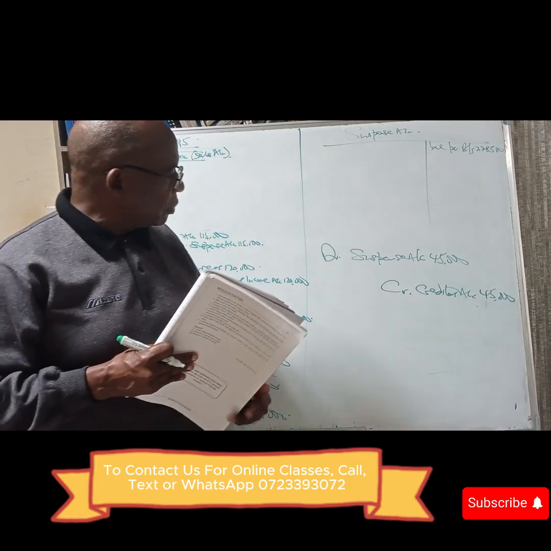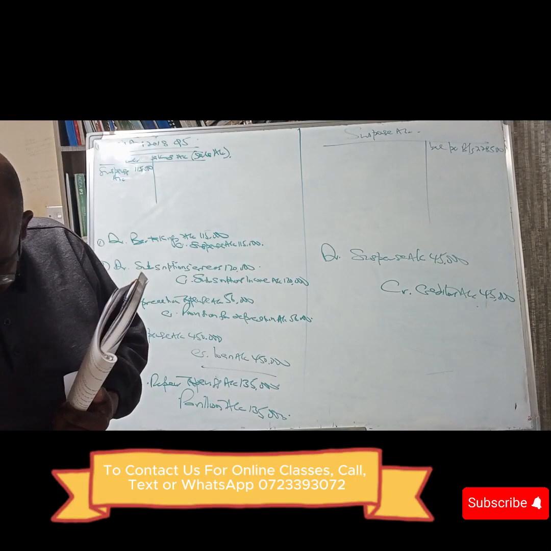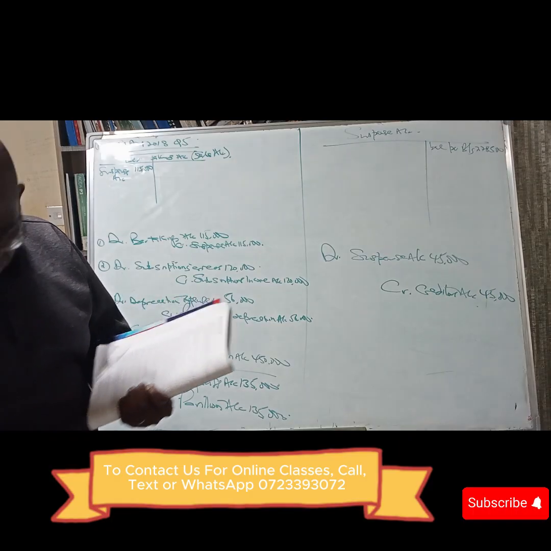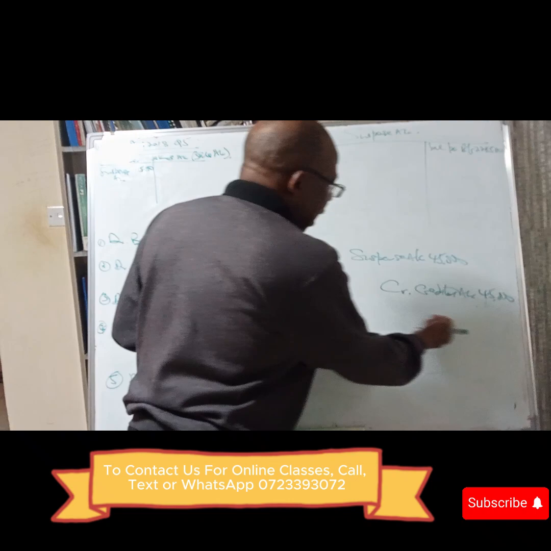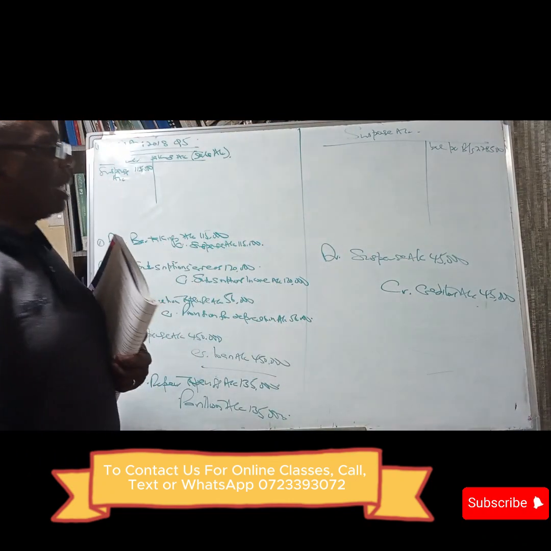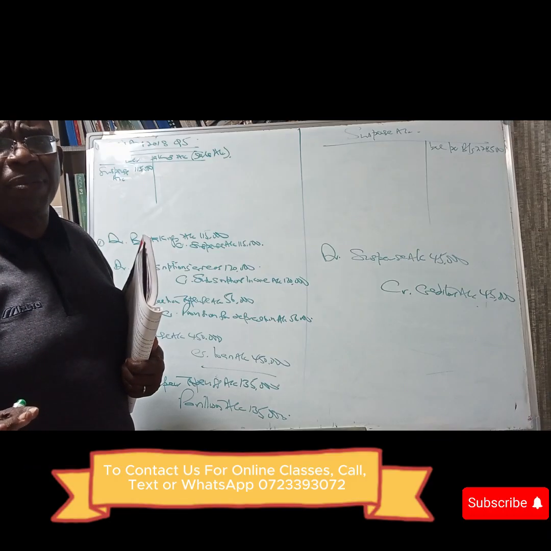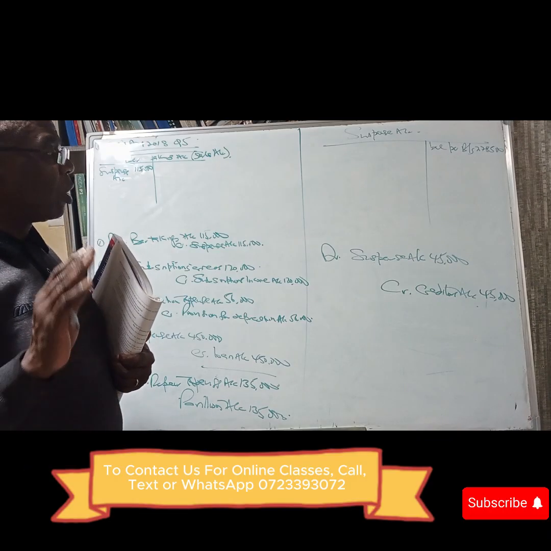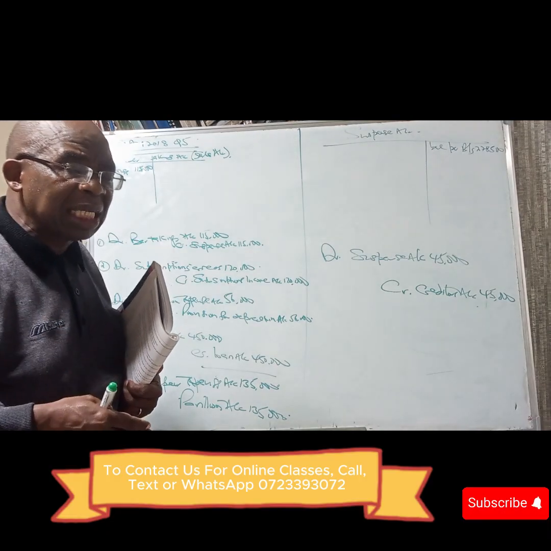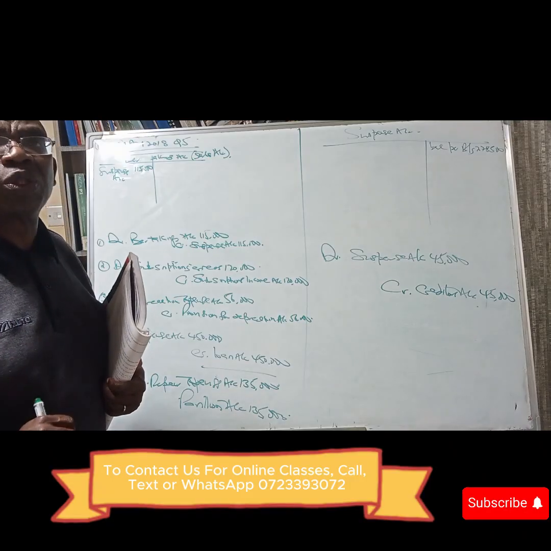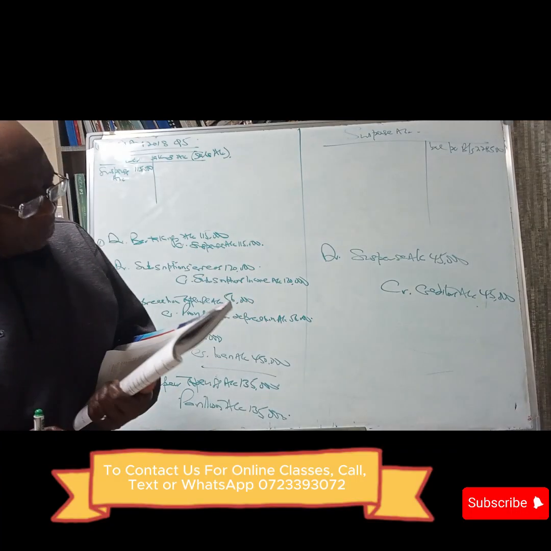So when we were doing our creditors, we understated our creditors with 45,000. To correct this error, we credit creditors. But we are not talking about the debtors. The debit has no problem, because if we debit again the account we were supposed to debit, we will be creating a problem where there was no problem. So we now debit suspense account.